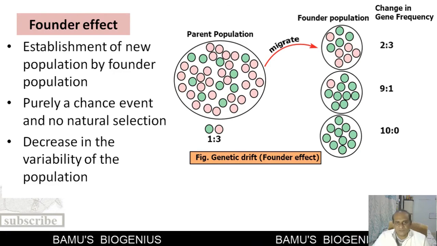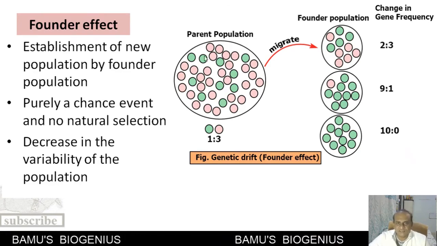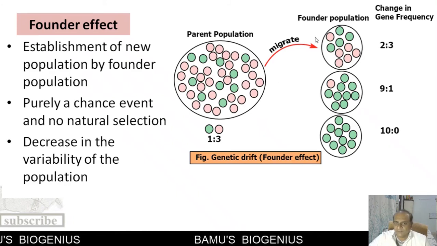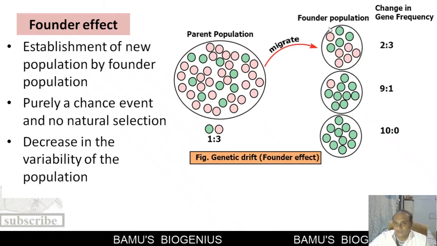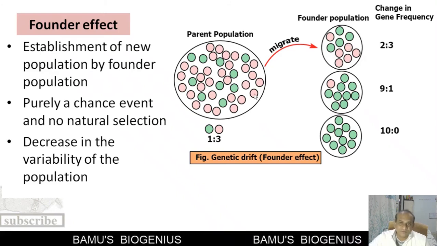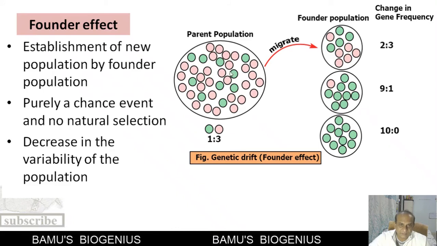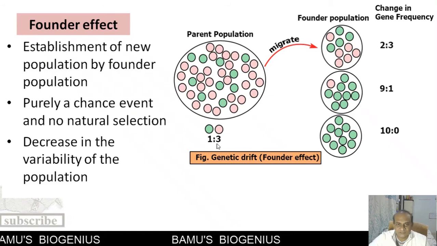See, in the case of the founder effect, you can see here a parent population is there, and a small group of individuals from this parent population move from one place to another place where this particular species is not there. So this is known as the founding population or founder population. Now you can see here, in the initial or parent population, the ratio of these particular alleles is 1 to 3.